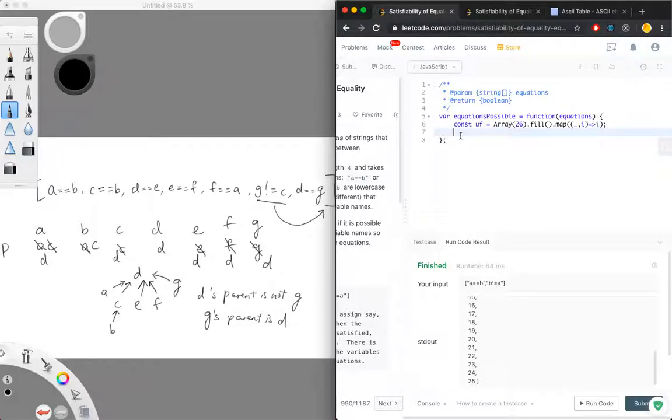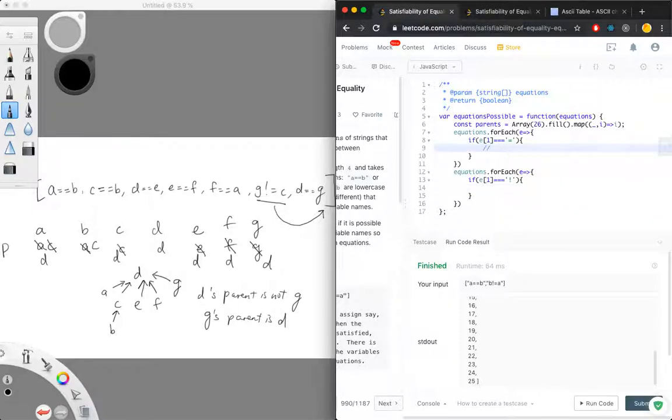So now we will loop through the input array of strings. We will do it twice because the first time we're going to do equality, the second time we're going to do inequality. So if E1 is the equality sign, right? Then later we do if E1 is the inequality sign.